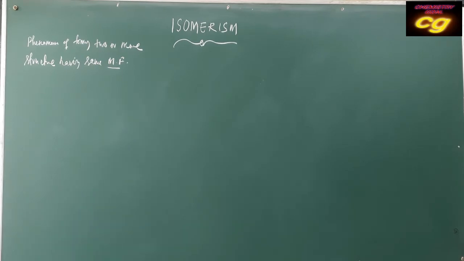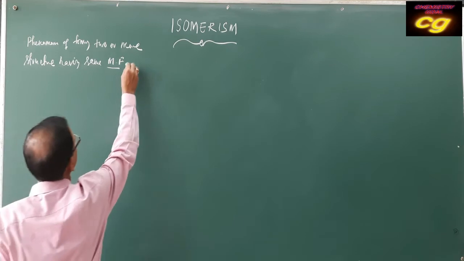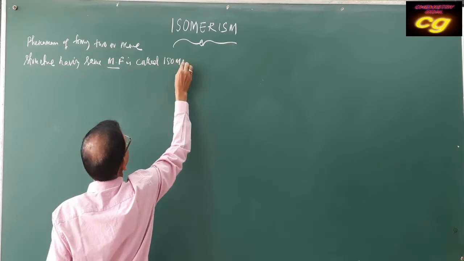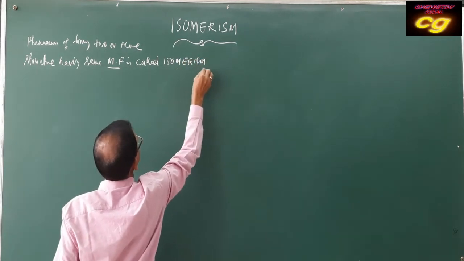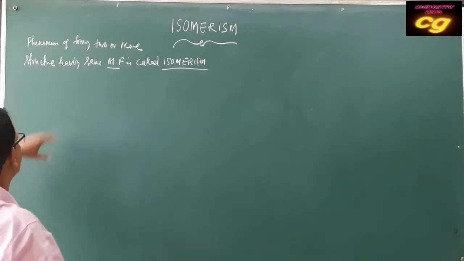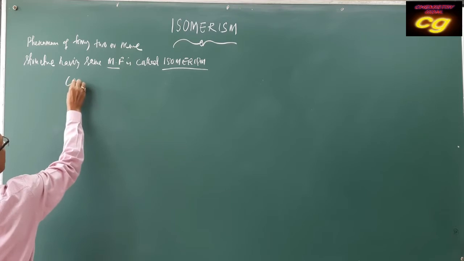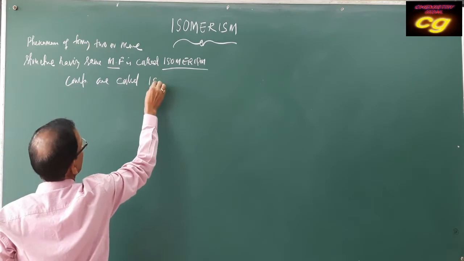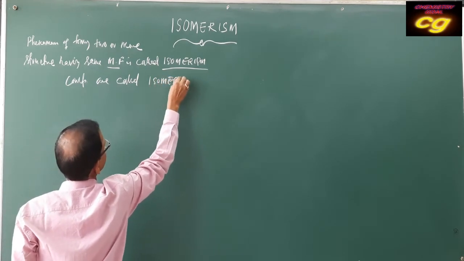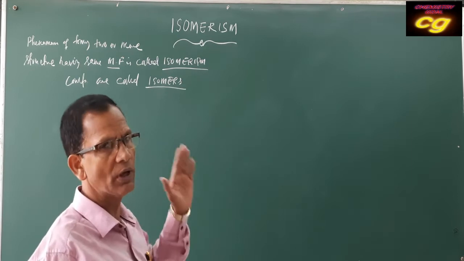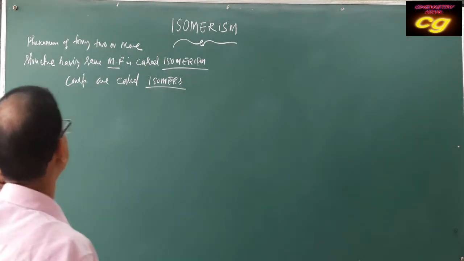The phenomenon of forming two or more structures having the same molecular formula is called isomerism, and each of the compounds is called an isomer. Compounds are called isomers, and the phenomenon is called isomerism. Same molecular formula but different structures.